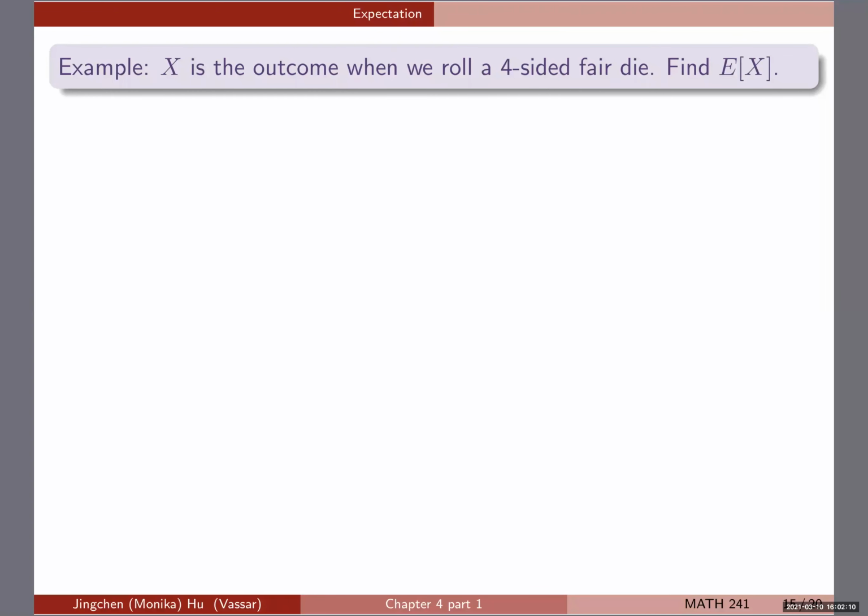So let's look at an example and find its expectation, just to make sure we know how to work it out using the definition. X is the outcome when we roll a four-sided fair die. Find the expectation of X. To get started, the expectation of X based on the definition is a sum over all the possible values where the PMF is greater than 0, of x times p of x. All of this is small x, except this one, which is capital X.